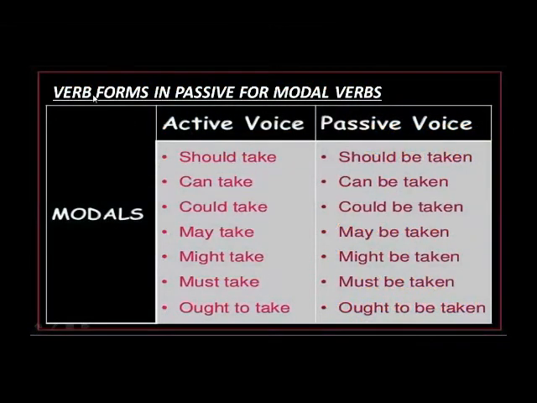Modal verbs, when they change into passive form: should take will be changed into should be taken, can take changes into can be taken. See, taken is the third form of verb, and be is used after all the modal verbs. Okay, may take will be changed into may be taken, might take will be changed into might be taken, must take will be changed into must be taken, and ought to take will be changed into ought to be taken. And I hope you all are taking the screenshots of all the slides.